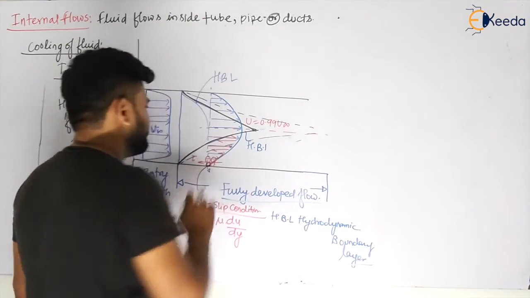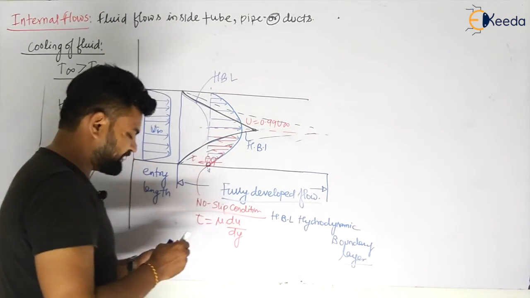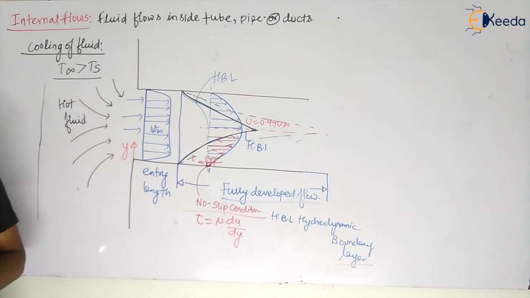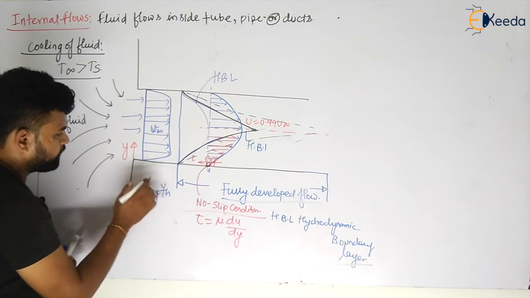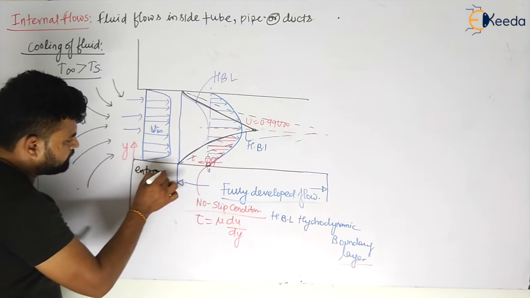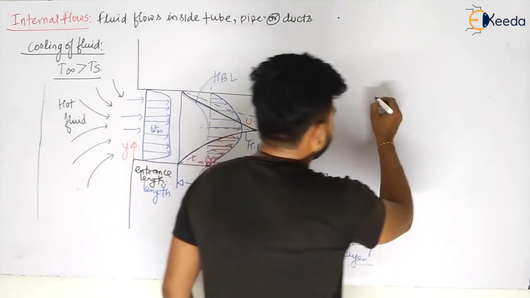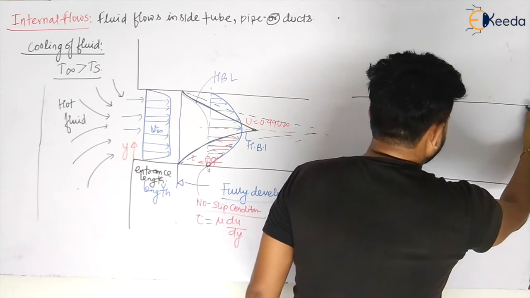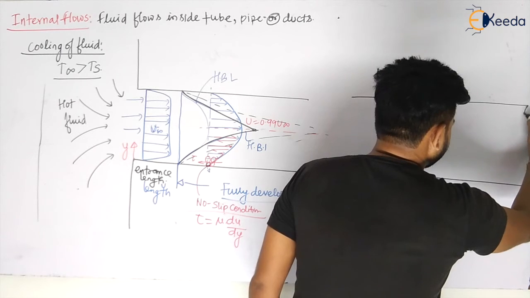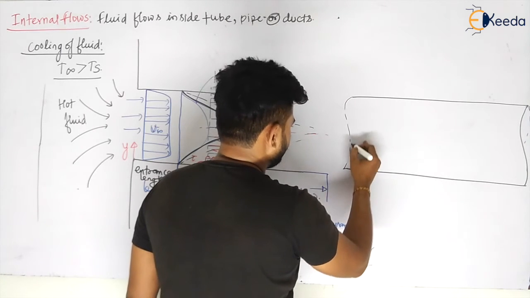Okay. Now let us talk about the thermal boundary layer. That is your hot fluid, my dear students. Now the surface is cold. Let us extend it. If you will see, the thermal boundary layer will be something that is called your entrance length. Entrance length, my dear students. Let us analyze also. If this is something like this, again the cold fluid is flowing inside this pipe. Let us see, the cold fluid is flowing inside the pipe.